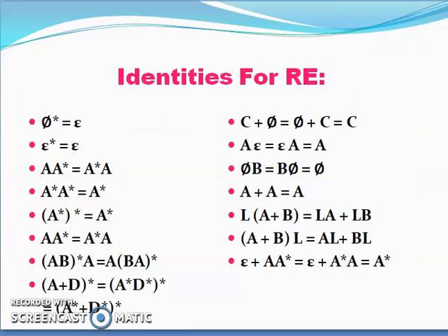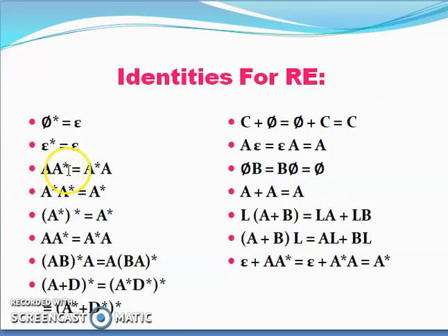Then we have some identities of regular expressions. If we write the null set star, that is the Kleene closure of a null set, then it is empty. And if we write the Kleene closure of empty, then it is also empty. Then if we union the empty set with something, we will get the same set as output. And if we concatenate any string with the epsilon symbol, we will get the same string as output.